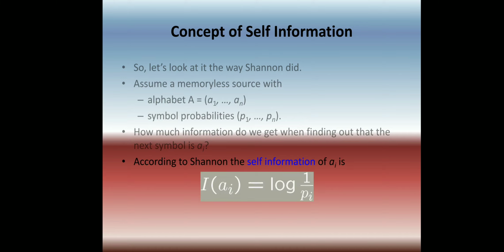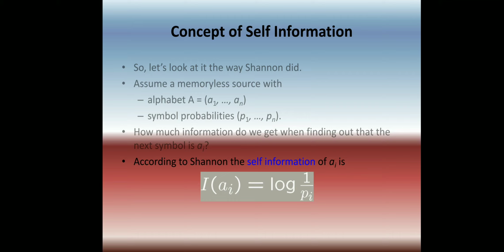According to Shannon, the self-information of Ai is represented as I of Ai, which is proportional to 1 by Pi. In the previous slide we concluded that self-information is inversely proportional to the probability of occurrence.